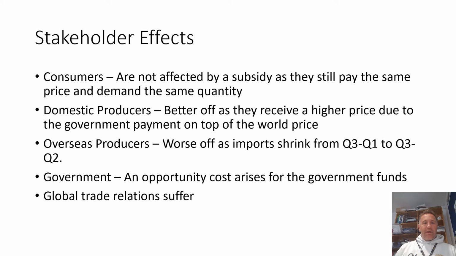Stakeholder effects then. So what happens when a subsidy is paid? Well, consumers are not going to be affected. They're still going to pay the same price and they're going to demand the same quantity. So actually, consumers, you can say, are not affected by this. Whereas domestic producers, they're clearly going to be better off. They're going to receive a higher price due to the government payment on top of the world price. And so they're better off. They're going to increase their production from Q1 to Q2.